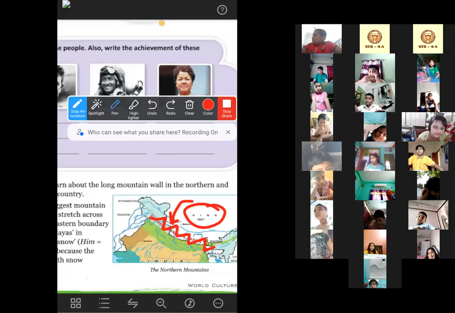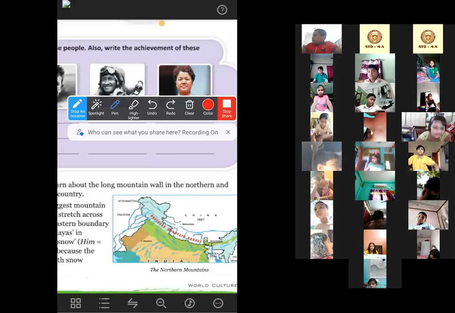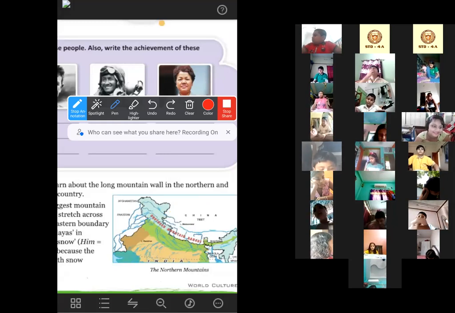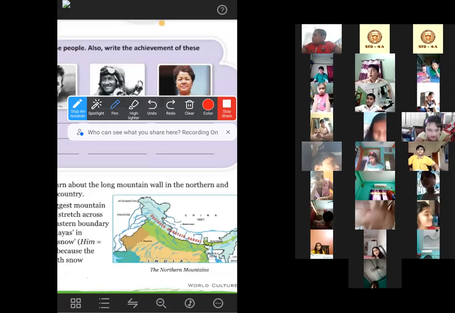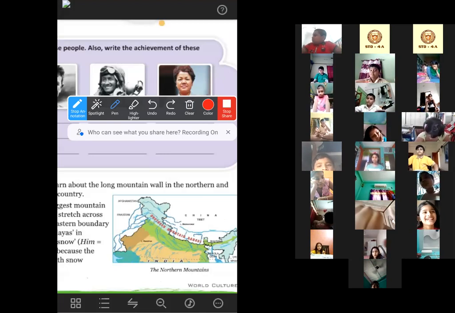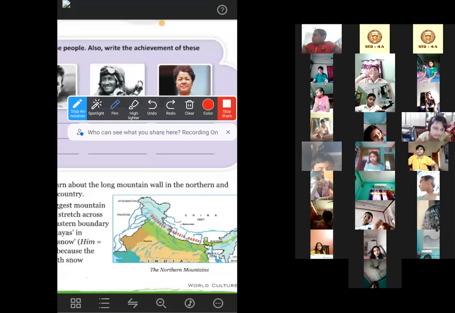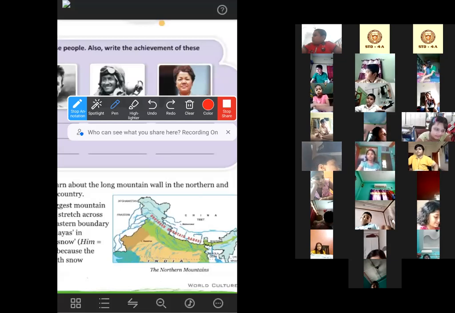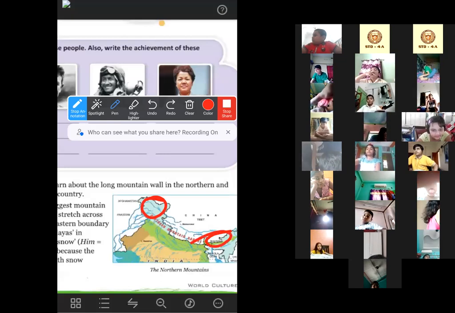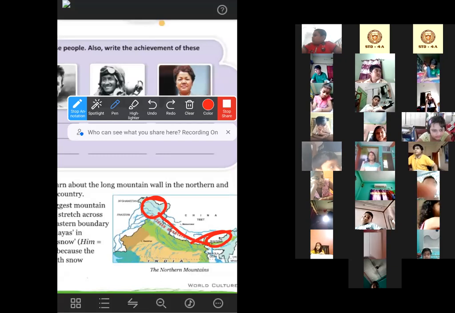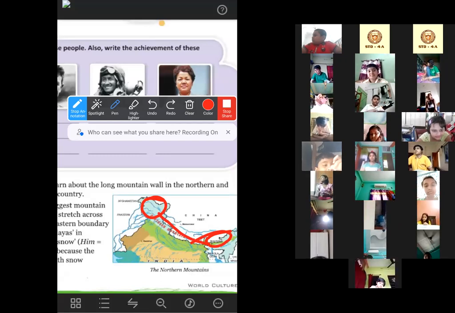So it protects us from the attacks of the other neighboring countries, and it acts as a barrier or a wall. So this is the exact location of the Himalayas or northern mountains.